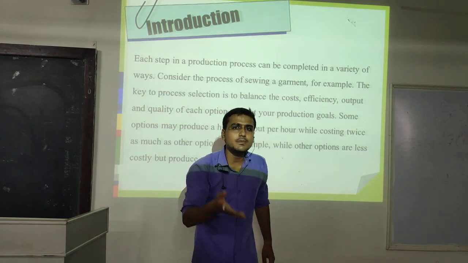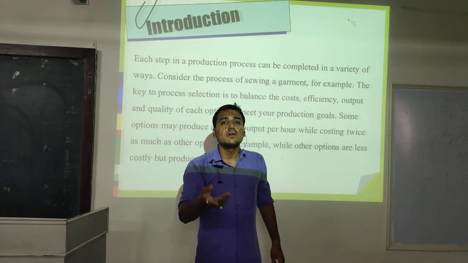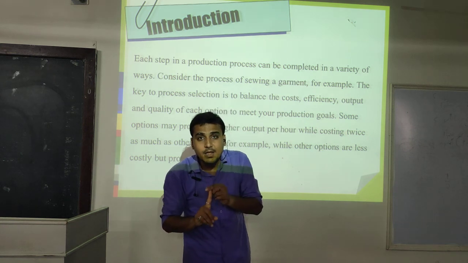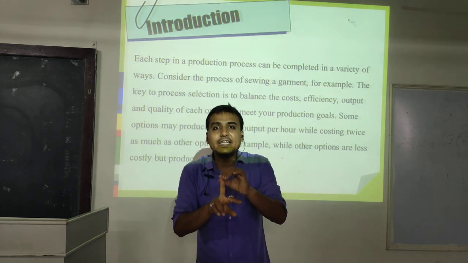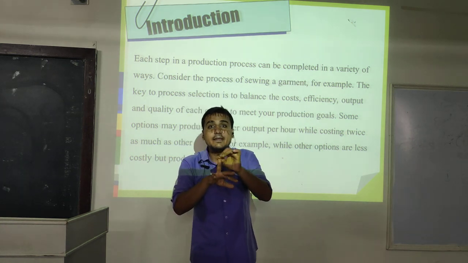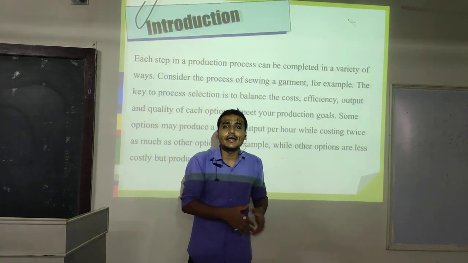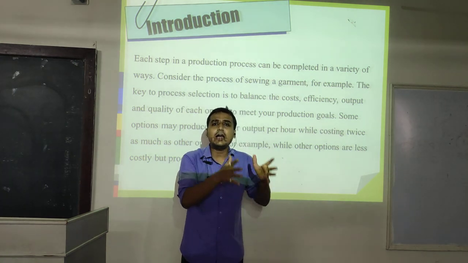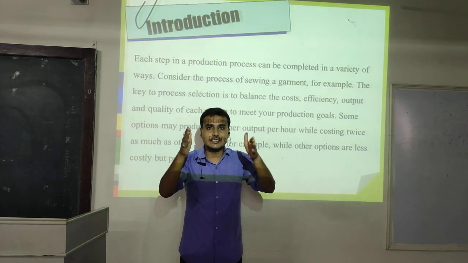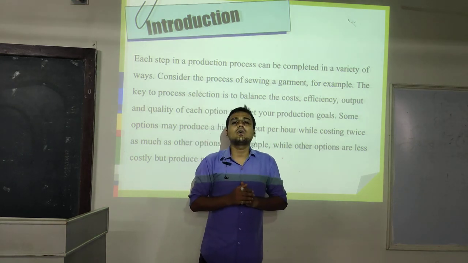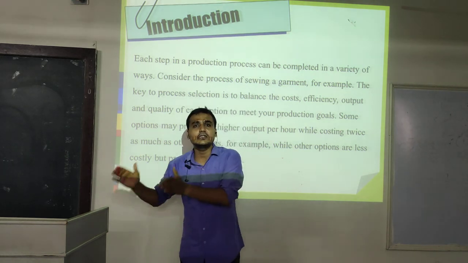Ultimately, in the organization we are focusing on the budget side, the quality side, and the demand side. As per the demand and the quality, we decide which process is good for our organization and which is not.